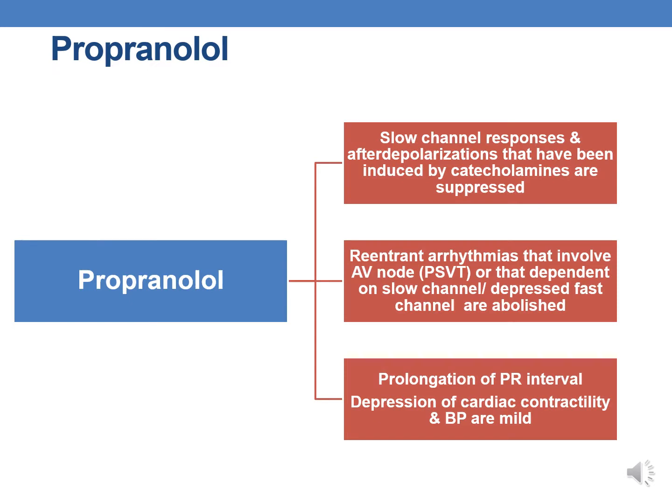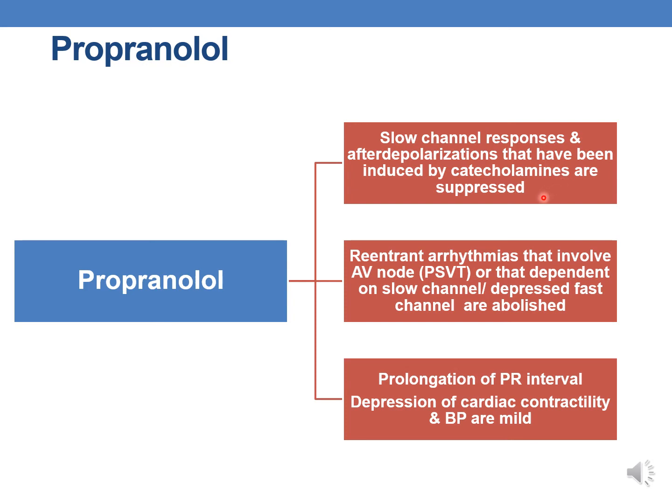With propranolol, the slow channel responses and after depolarizations that have been induced by catecholamines are suppressed.